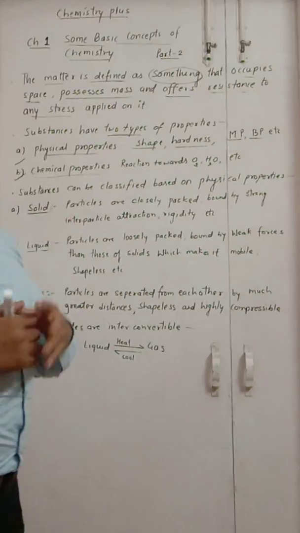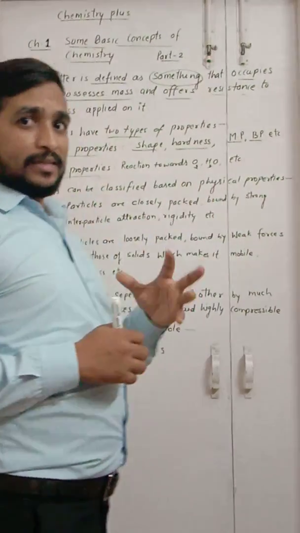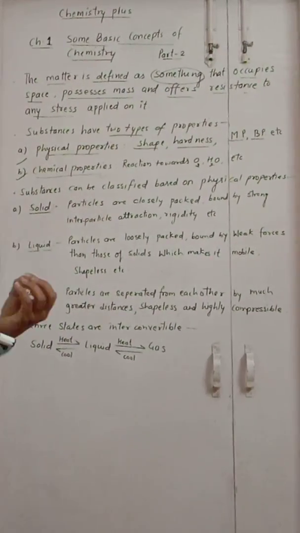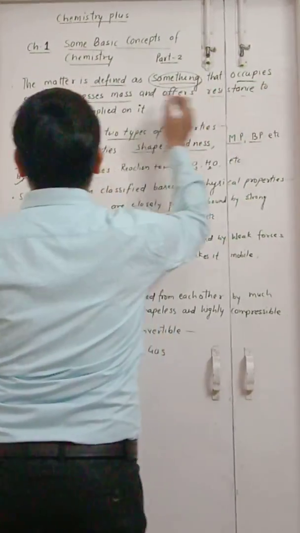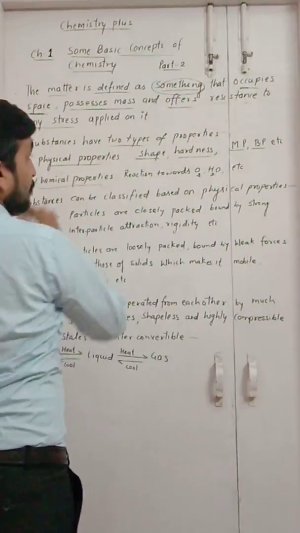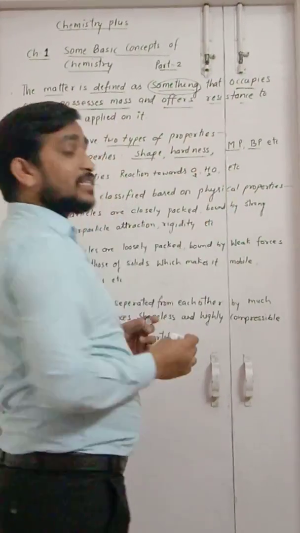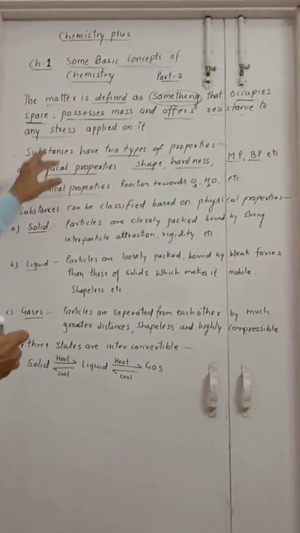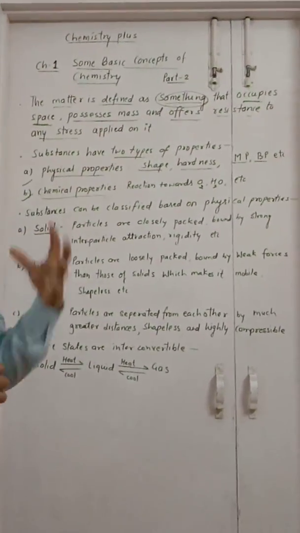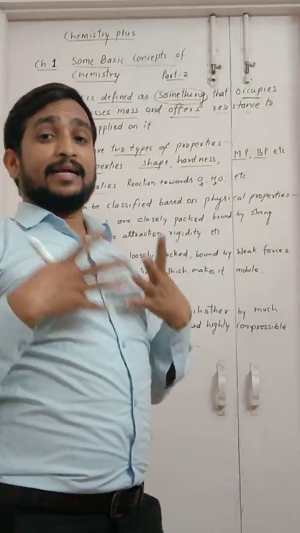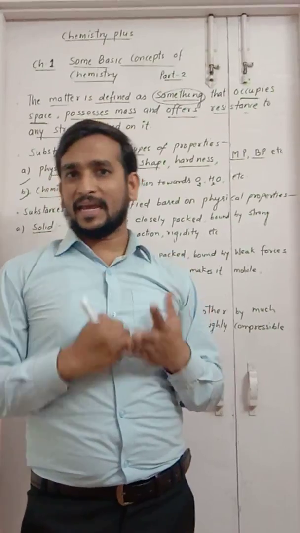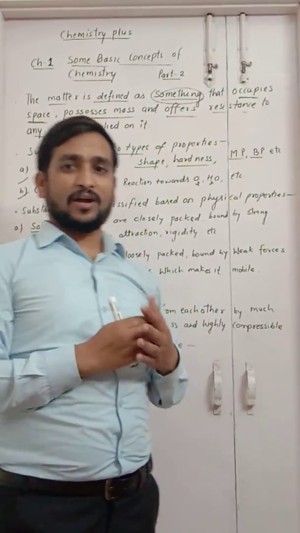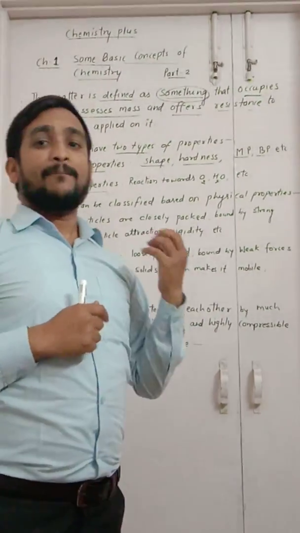As we studied in our 9th and 10th class also, what is matter? Matter is anything that occupies space, possesses mass, and offers resistance to any stress applied on it. It means anything that has some mass and occupies some space, such as water, air, plastic, rubber, etc. All are categorized as matter.